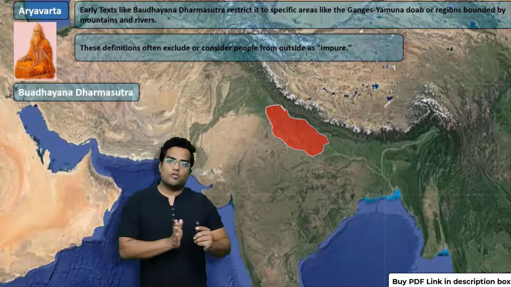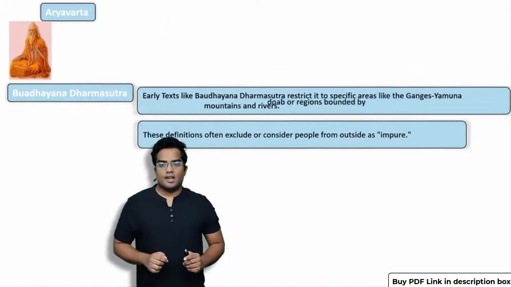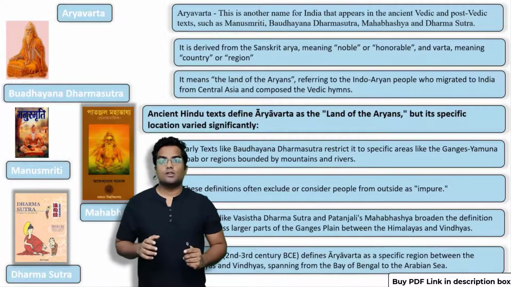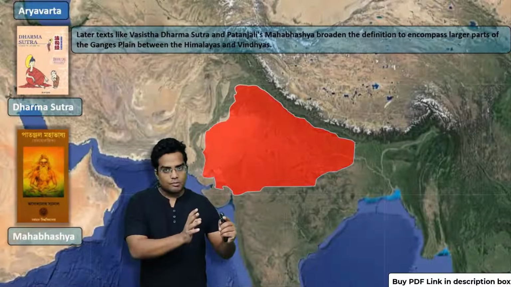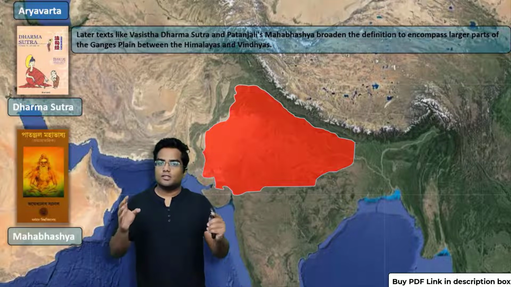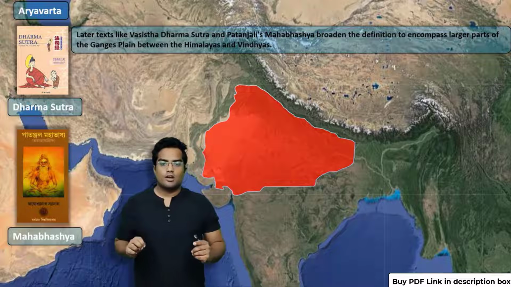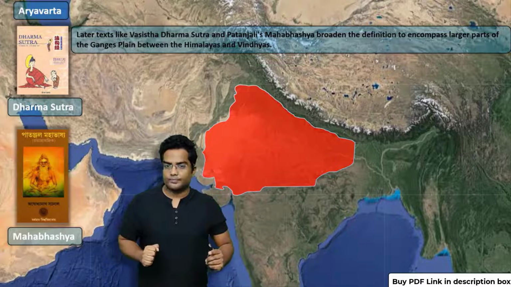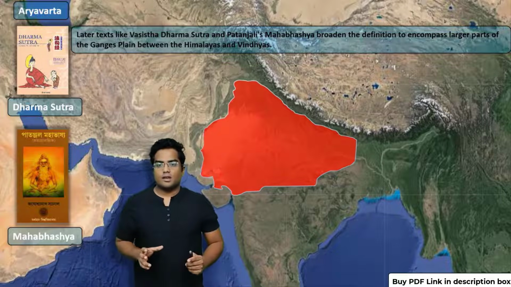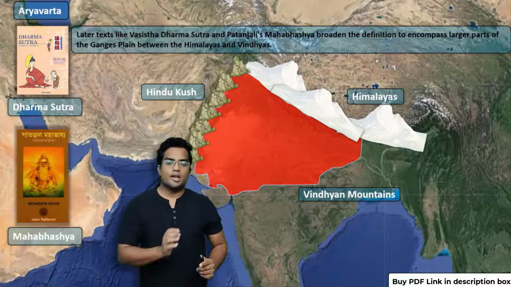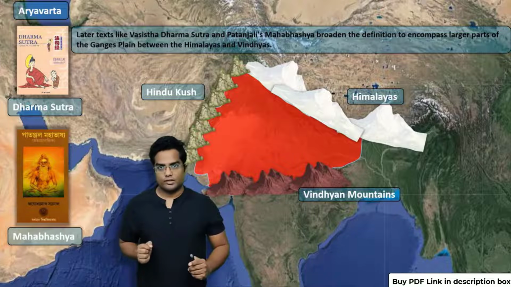So let's move forward in time. Next we have the works of the Dharma Sutra as well as Patanjali's Mahabhashya. These two texts broaden the definition of Aryavarta. As you can see, Aryavarta is between the Hindu Kush mountains, the Himalayas, and of course the Vindhyan mountains.